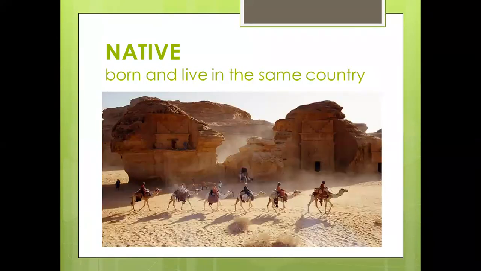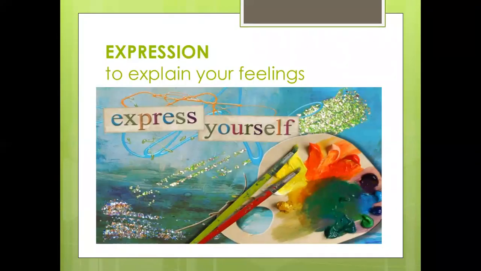Yes, and then the next word is native. Native means when we are born and we live in the same country. Like the people who are Saudis here, they are native people. Like they are born in Saudi Arabia and they are living in Saudi Arabia. If someone is born in America and they live all their life in America, they are called Native Americans. Means they belong only to that country. They did not move to any other place. That means native.